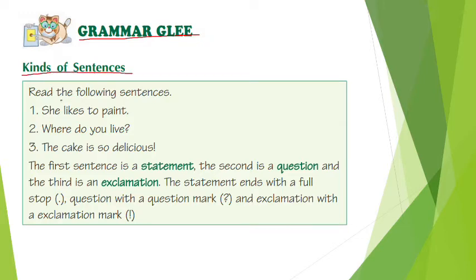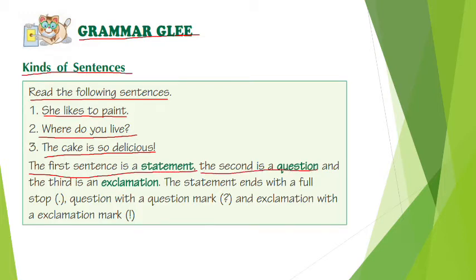Read the following sentences first, children. You should also read it with me. The first one is, she likes to paint. Where do you live? The cake is so delicious. The first sentence is a statement, the second is a question, and the third is an exclamation. The statement ends with a full stop, a question with a question mark, and an exclamation with an exclamation mark.